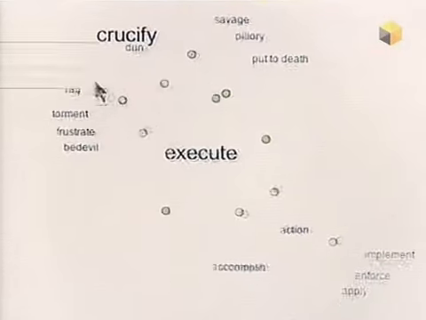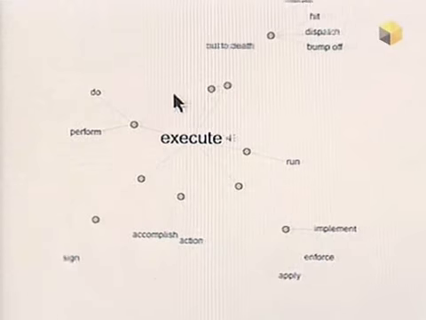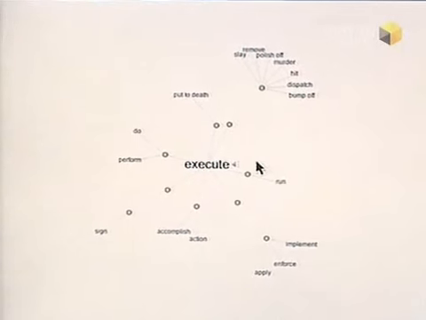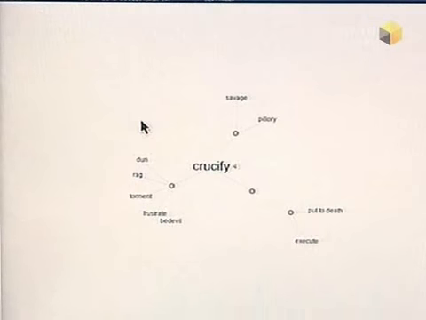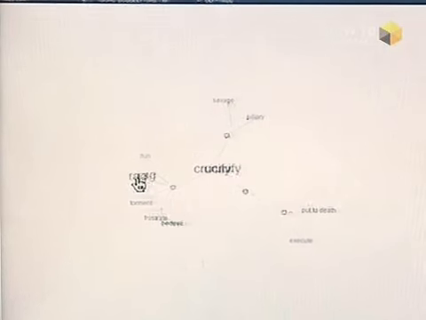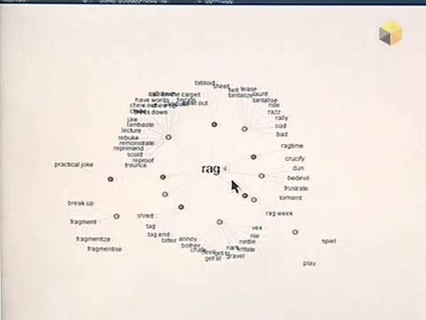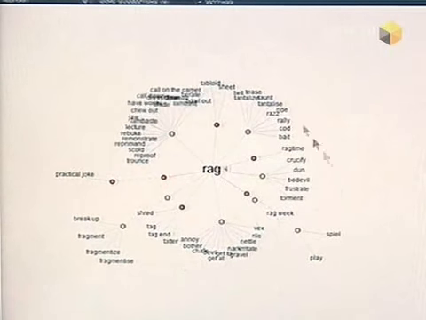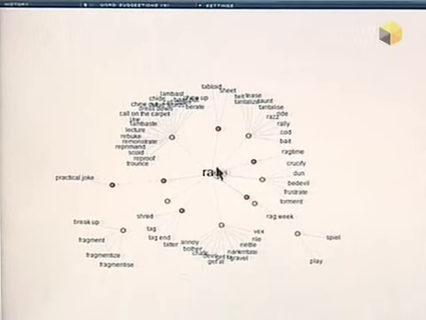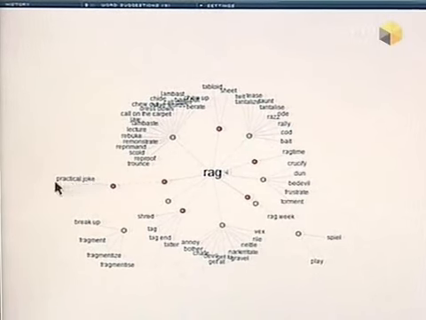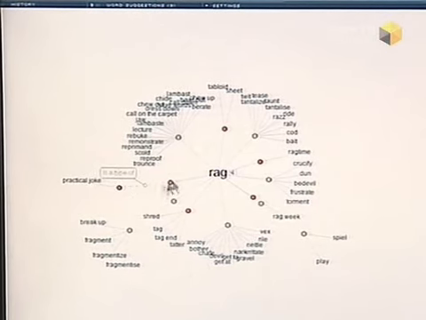So you go back to rag. It's fun just to watch these maps. I love this thing. I think we lost rag. I think we can actually use the nav at the top to go back. On the left, we'll click on that. I know you want to find the ones that have the most words around them. You can see here the words that are most like rag are closest, and then it goes out from the word in the center.